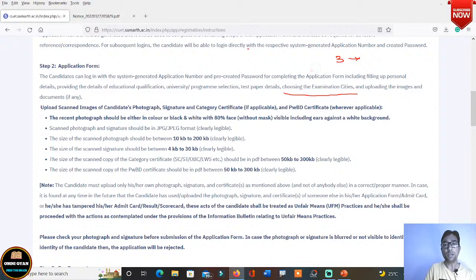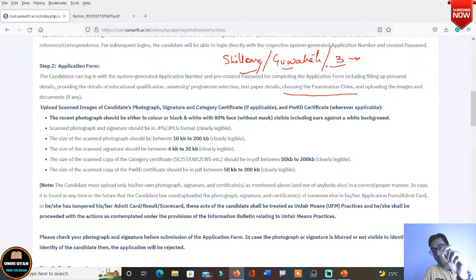Say for example you are in Meghalaya, so Shillong is very near, so you will take Shillong. Then Guwahati is also near, so you will take Guwahati, and you choose any other state, whichever is applicable. But out of these 3, the city in which you will have to go and give the exam will be chosen by the NTA only.